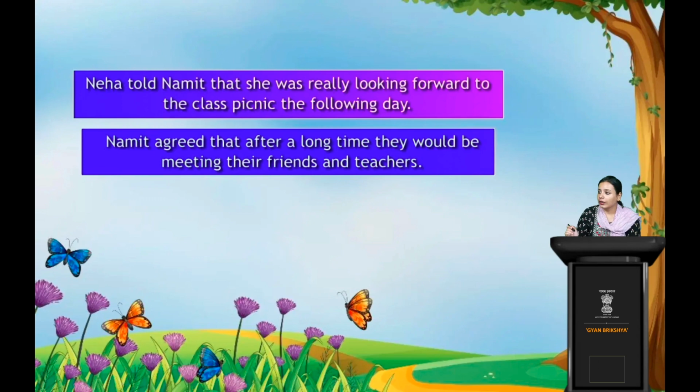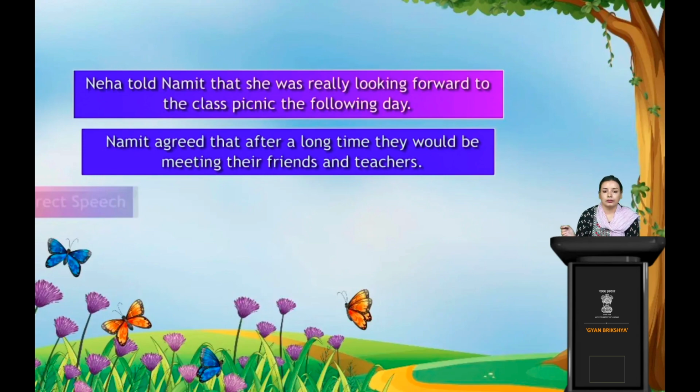You have also seen that in the second sentence also, that is included. That is mandatory in case of indirect speech, or else how are we going to make sense of a sentence? Okay, let's move to our next.